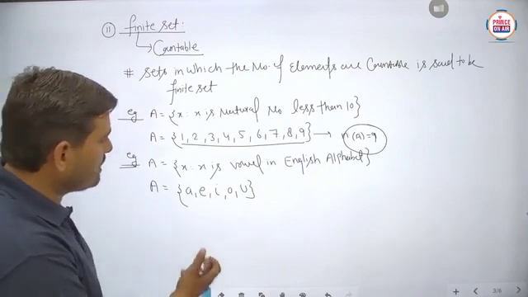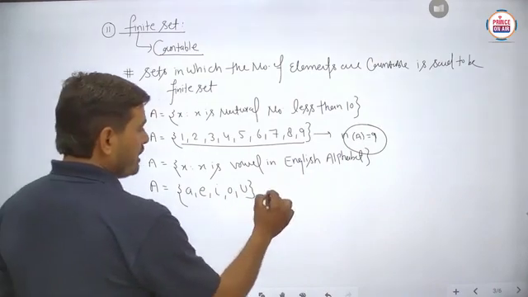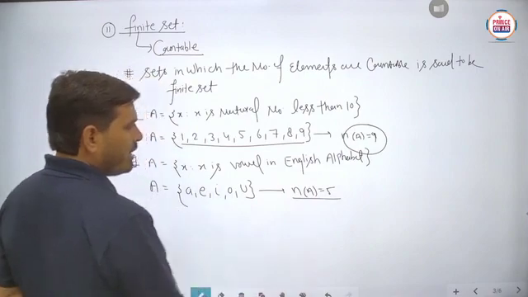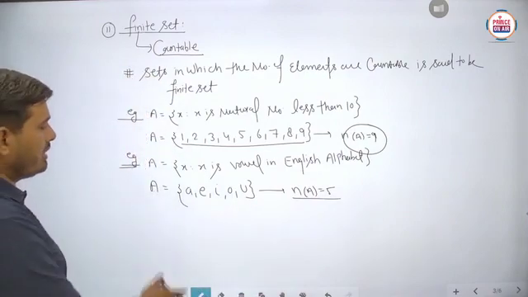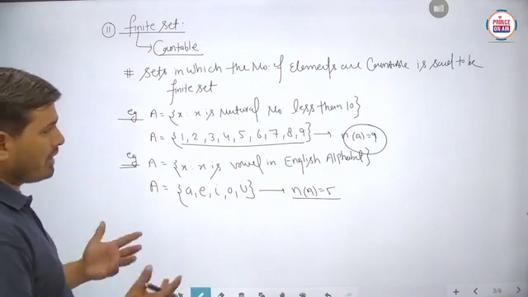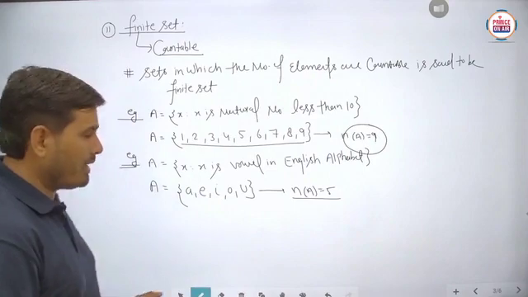Again you can say that this is a finite number of elements, because in this particular set A the number of elements is 5, so it is definitely a case of a finite set. There are so many cases where you can write many examples. Is it to be clear?